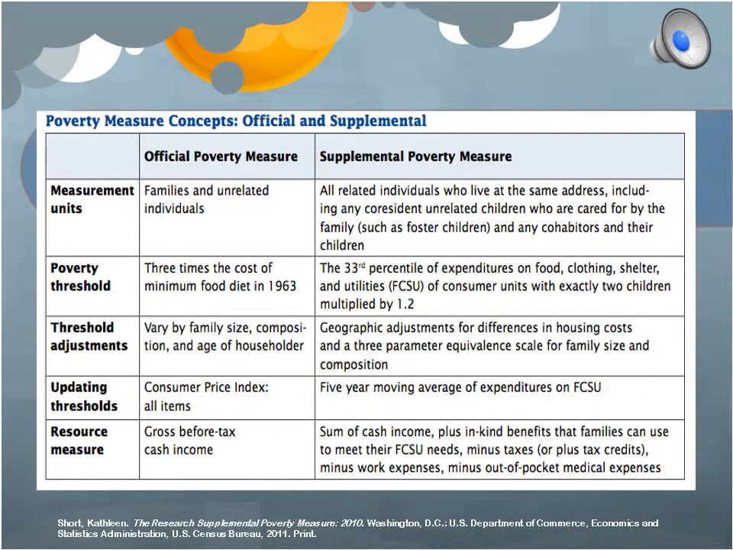This chart displays the differences between the OPM and the SPM in terms of measurement units, poverty threshold, threshold adjustments, and resource measure. Essentially, the SPM includes cohabitating households, provides an updated poverty threshold in terms of household expenses, adjusts for geographic differences, and includes and excludes costs that affect the household's income.